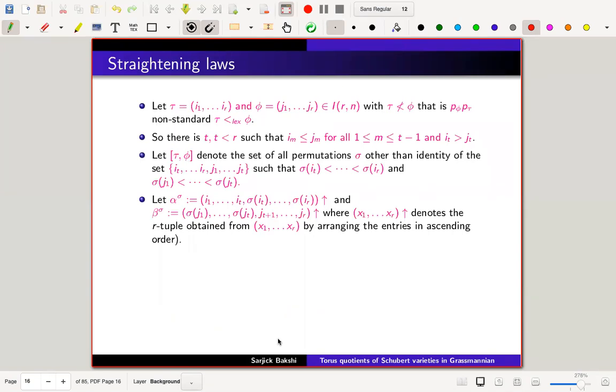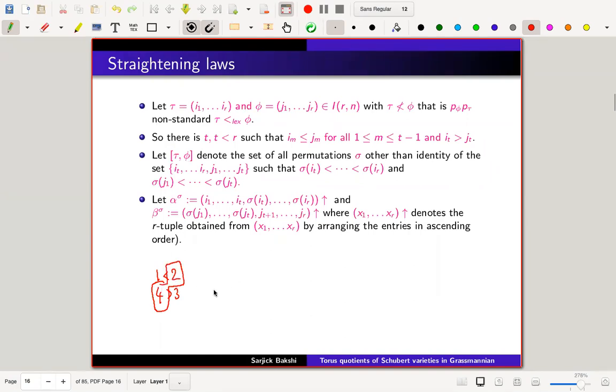Now let tau phi denote the set of shuffle permutations. I'll explain it with a simple example. Suppose I take 1 4 2 3. Note that 1 is smaller than 2 but 3 is smaller than 4, so I take this set.